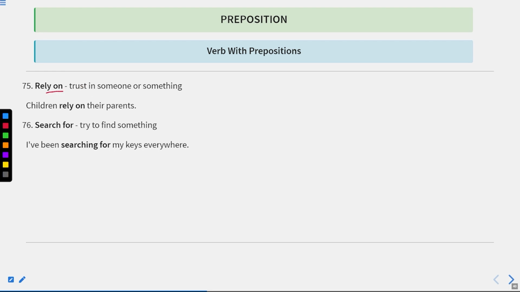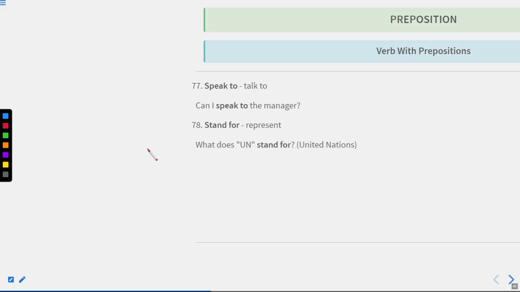This is rely on. This is trust in someone or something. Children rely on their parents. It means children trust their parents, not blindly, but obviously children trust their parents. Search for means try to find something. I have been searching for my keys everywhere. So this is how we can use search for. Now let us move to the next one.